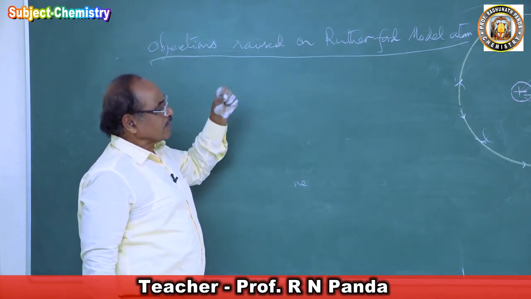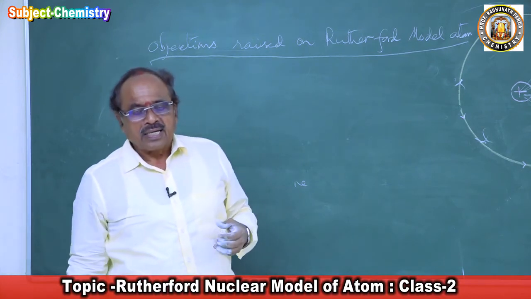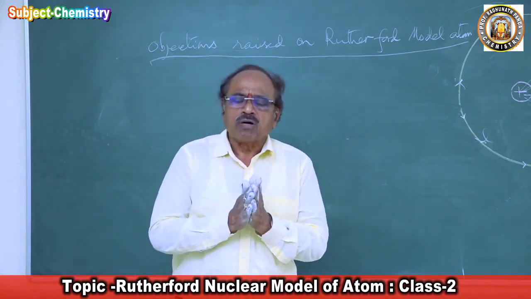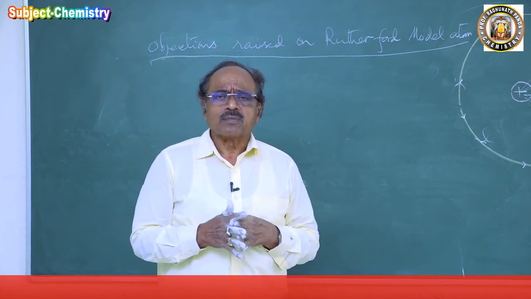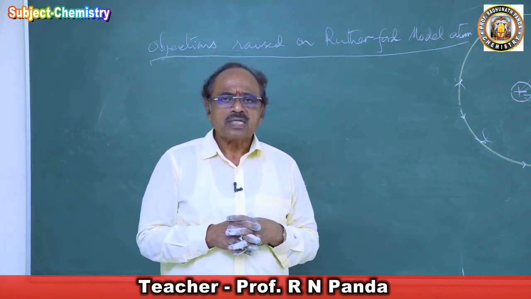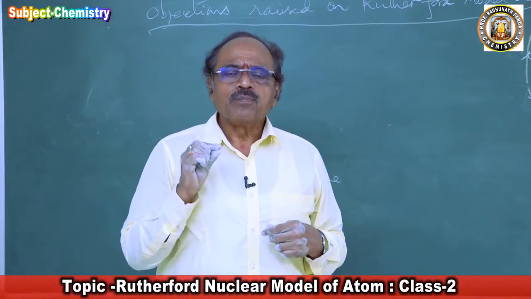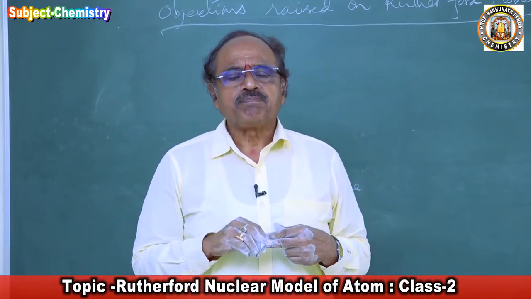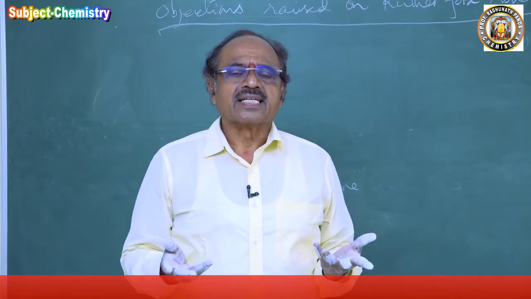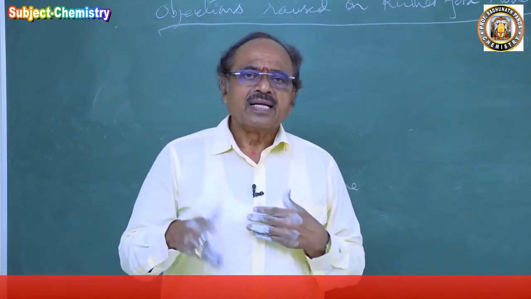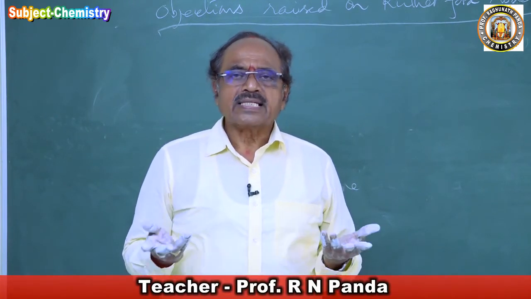According to the classical theory of electrodynamics proposed by Maxwell, any charged particle while moving around another charged particle radiates energy.